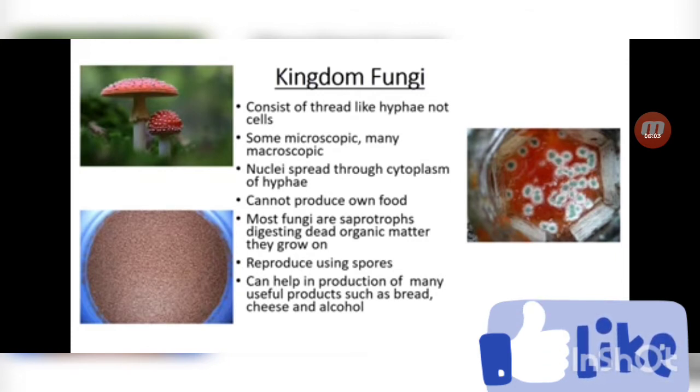You might have seen mushrooms, which are fungi that grow on decaying bark of trees. Or you might have even seen bread molds, which are fungi that live on bread. Fungi reproduce using spores.